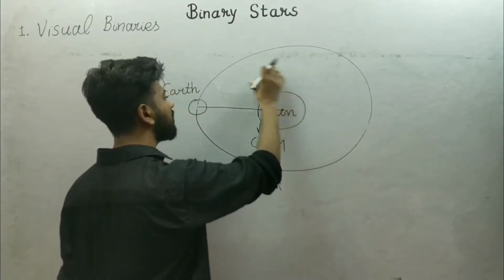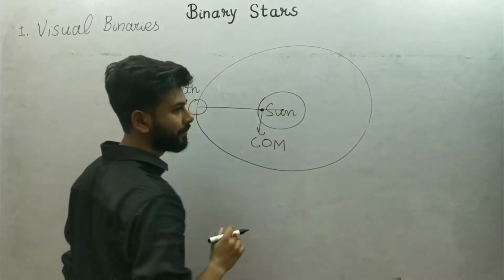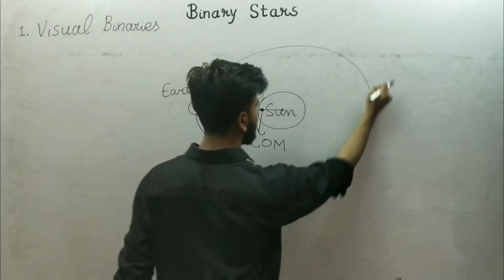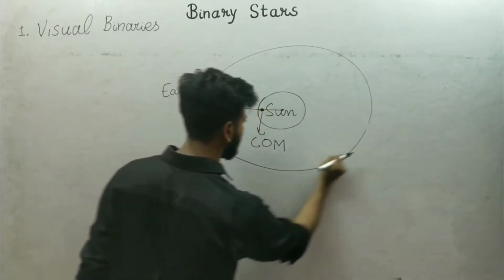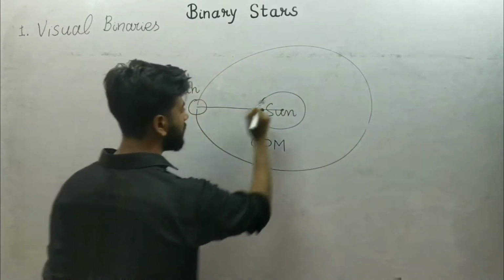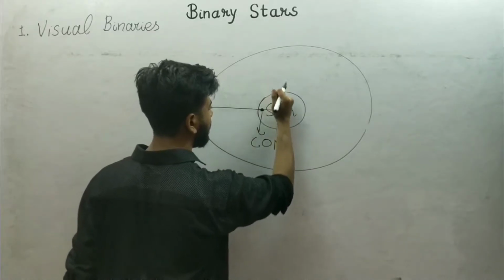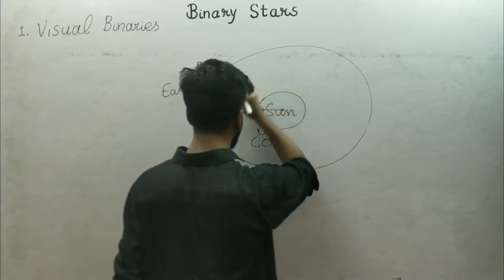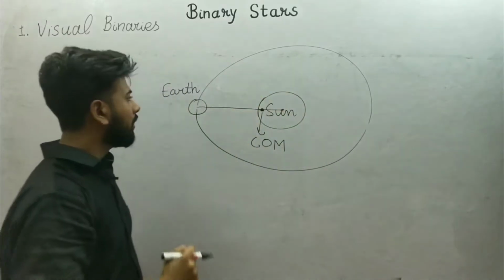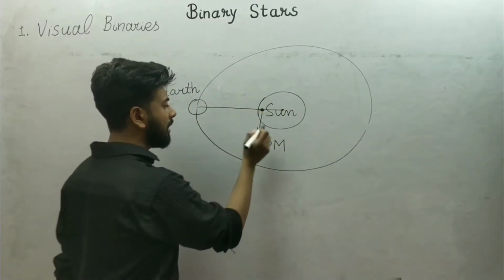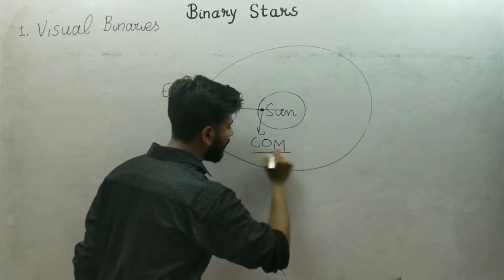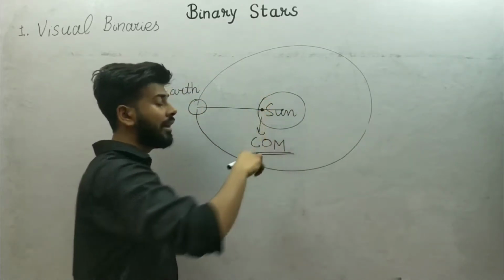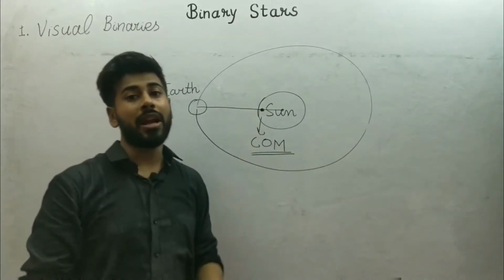Sun also revolves around the common center of mass, just like Earth revolves this way and Sun revolves this way. Actually, we ignore the revolution of the Sun because the center of mass lies within the radius of the Sun most of the time.